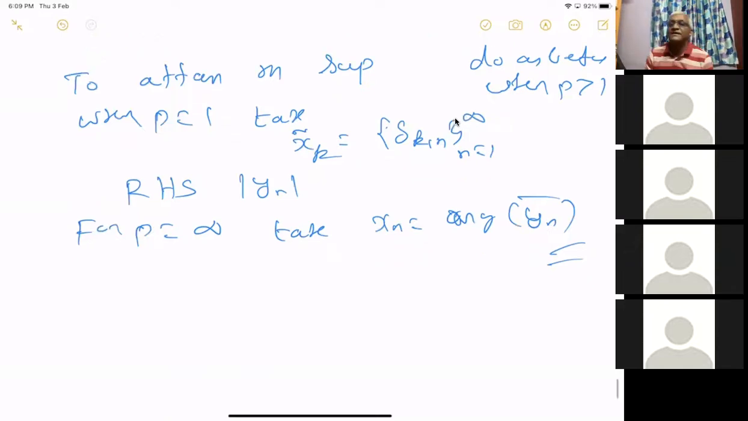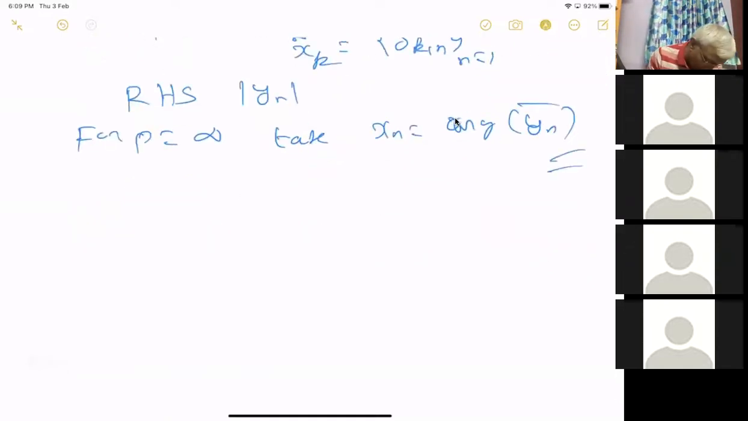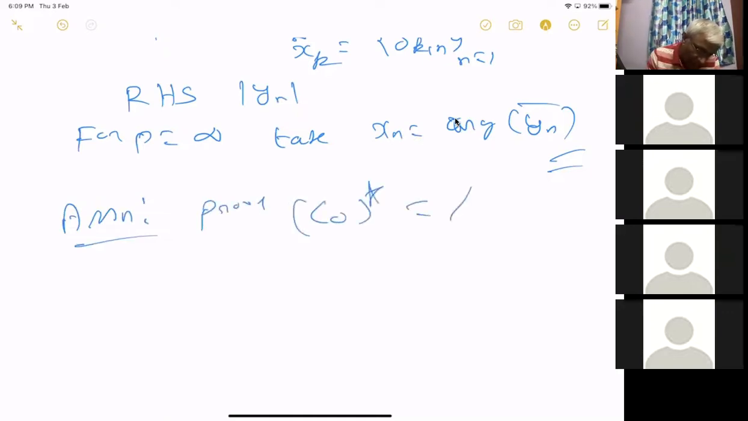Anyway, I will give the rest as an assignment. Assignment: prove C0 star is L1. You have to do the same thing. C0 is contained in L infinity, I mean, any sequence converging to 0 is bounded, of course.